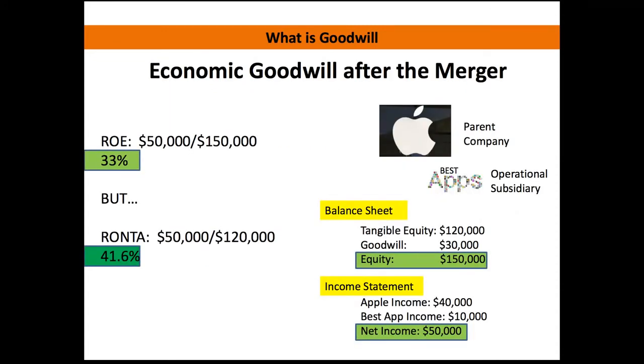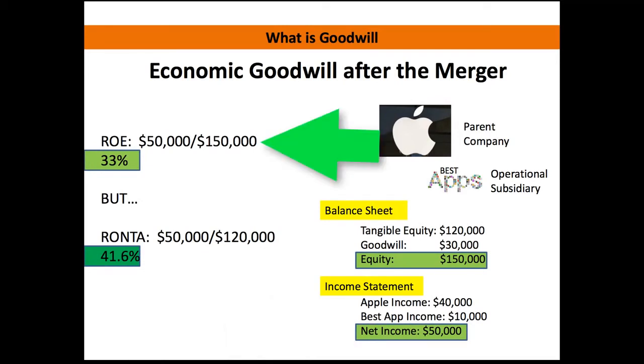Let's figure this out for a company that has intangibles. So in the second scenario, after these two companies had merged, we had $30,000 of goodwill listed on the balance sheet. We're just going to say that that's all of our intangibles, that $30,000 of goodwill. So when we do the return on equity scenario, we look at our equity, it's $150,000, and our net income is 50.